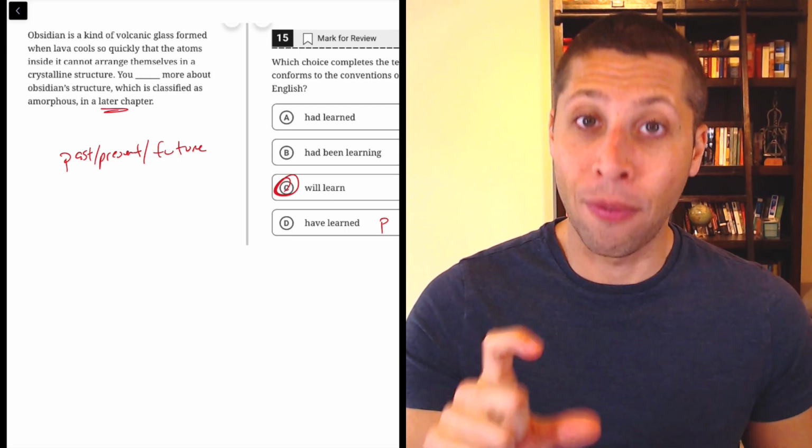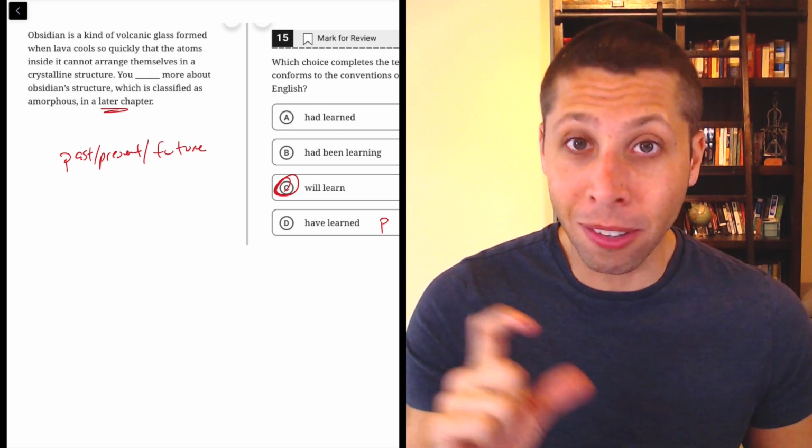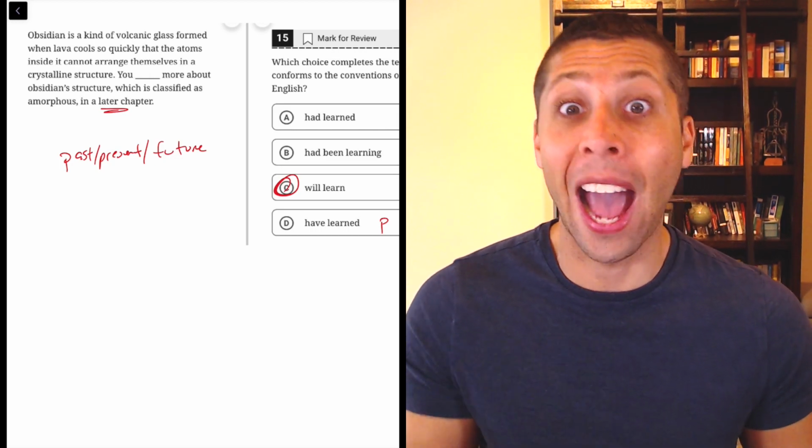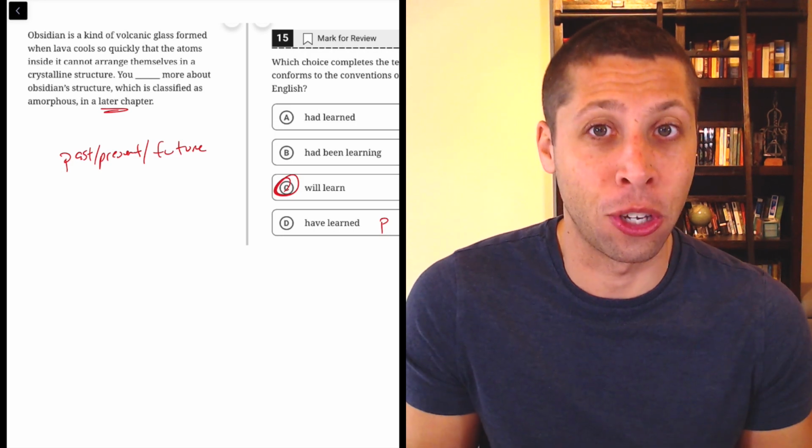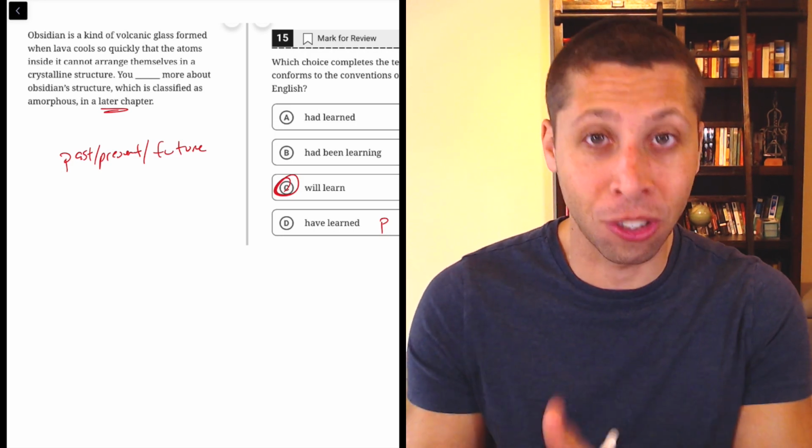So if you're ever confused, look in the passage. Somewhere in there, they will give you some sort of clue. They have to, because it can't just be up to what sounds good. There will always be a provable reason why a certain choice is correct.